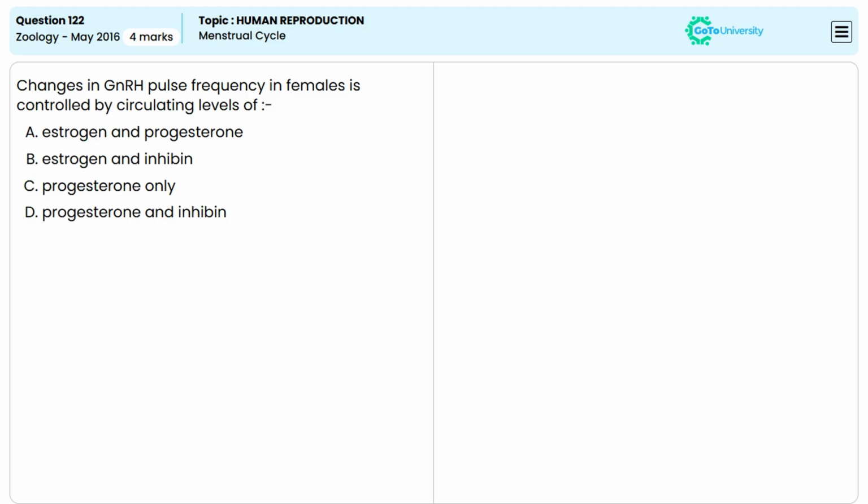Changes in gonadotropin releasing hormone pulse frequency in females is controlled by circulating levels of which among the following hormones? The correct answer is option A, estrogen and progesterone.